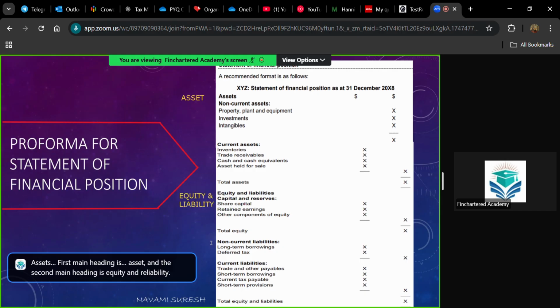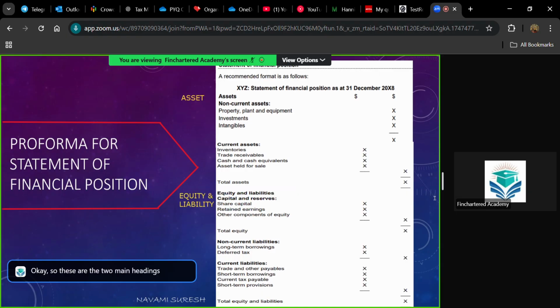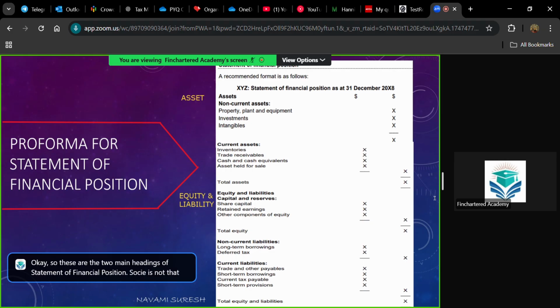Okay, so these are the two main headings of statement of financial position. SOCIE is not that important, and in your examination, they will not be asking you to prepare the statement. But you need to understand what are the workings happening inside SOCIE, what are the elements of statement of changes in equity, and what all additions will happen, what all deductions can happen. Just understand, but its preparation will not be tested.